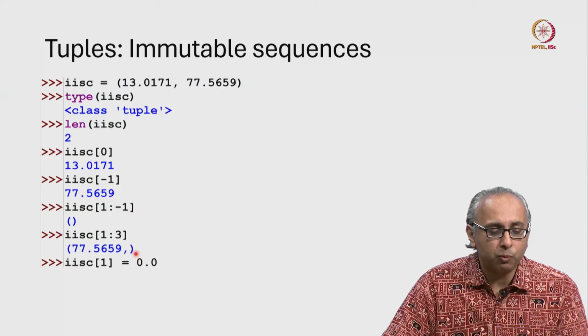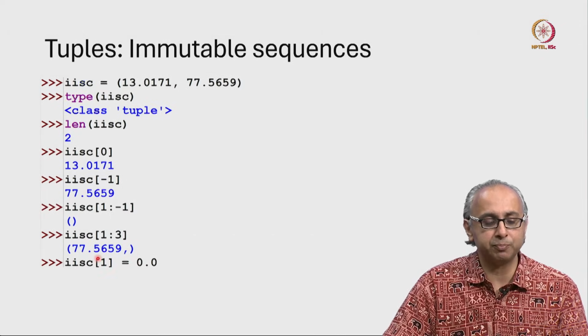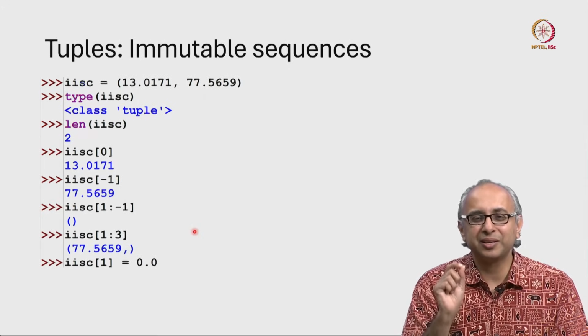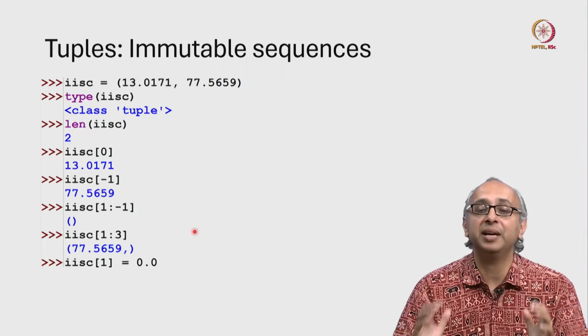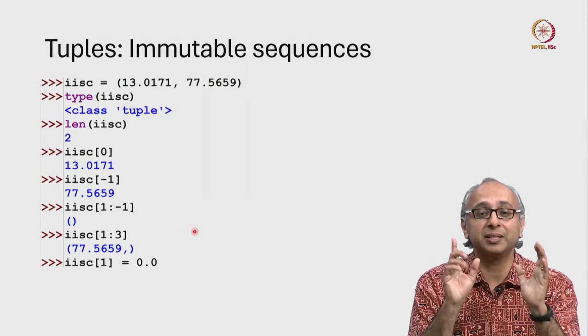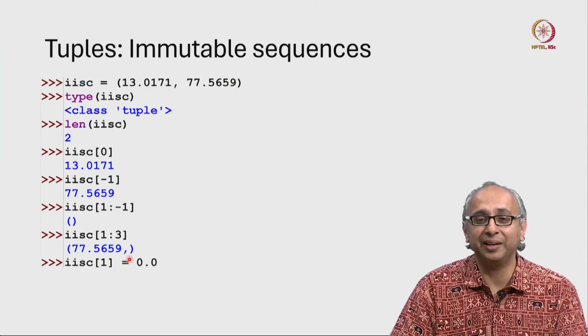Now you might wonder, why did it put this comma? Why didn't it just put 77.5659 in brackets? Well, this is a small technical point. If you just put this number in brackets, that doesn't make a tuple. If you want a tuple that contains a single item, you have to put this rather ugly comma.